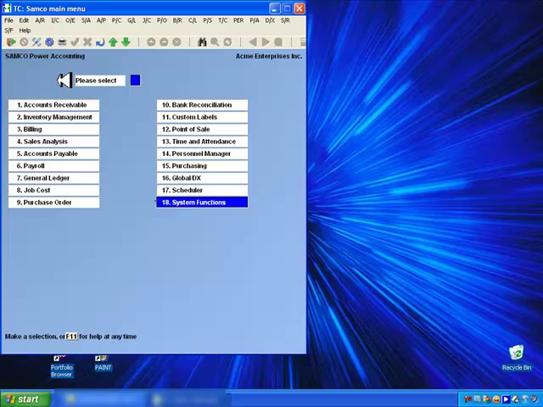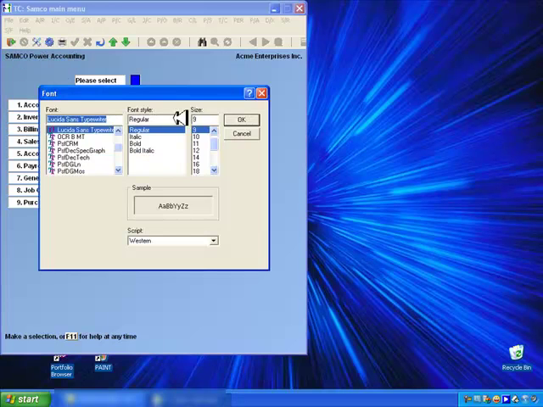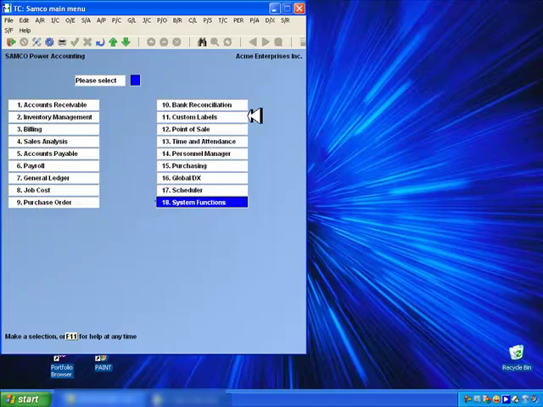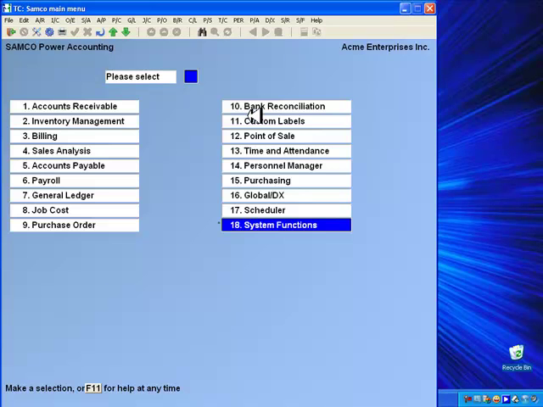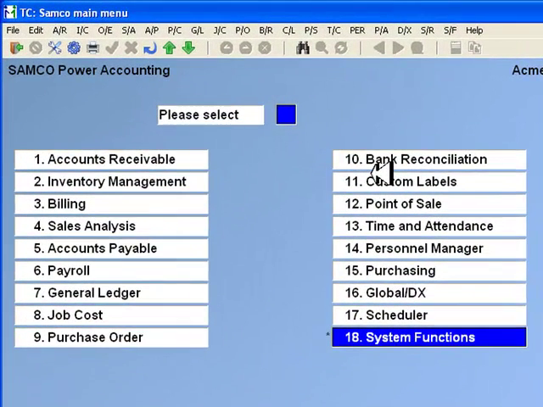If you find that the window doesn't fit your screen setup, you can use the Edit menu to change the font size. Go to Edit, Data Font, change the font size, and the Samco window will then resize to better fit your screen. We are sure that you will want to customize your desktop with the new look, one that is easy on the eyes. Here's how to do it.